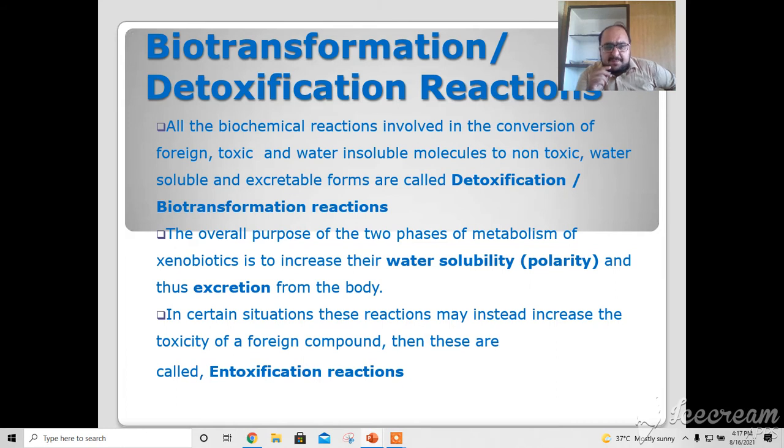The overall purpose of the two phases of metabolism of xenobiotics is to increase their water solubility and polarity, and thus their excretion from the body. In certain situations, these reactions may instead increase the toxicity of the foreign compounds, and then these are called toxification reactions.